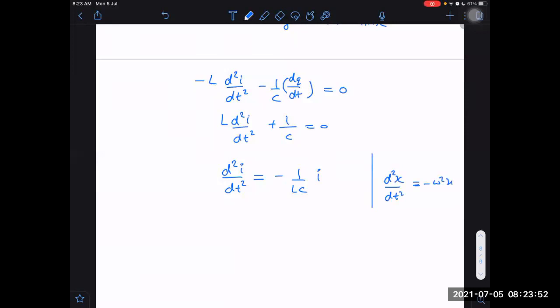We used to do this in SHM when we used to get acceleration equal to minus omega square x. Whenever acceleration used to be proportional to minus x, whatever proportionality constant appeared before x, we used to replace that constant by omega square. And then we know the solution of such equations. We write it as a sine omega t plus phi. Similarly, here I could write I as I naught sine omega t plus phi.